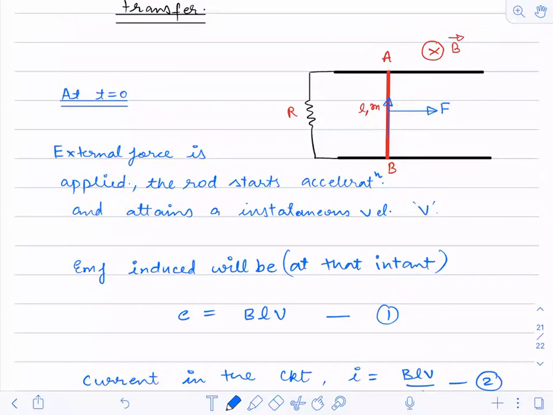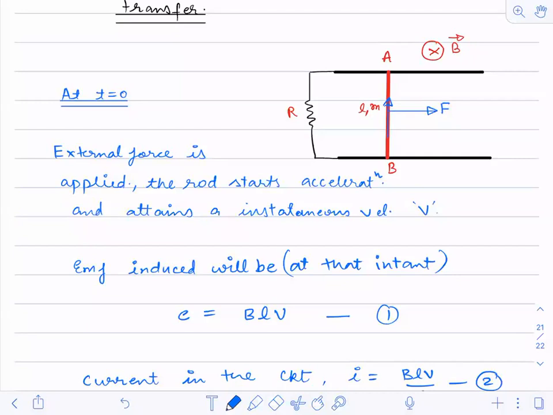Don't do it wrong. Apply right hand palm rule. Current is flowing upward. I'm asking you the direction of magnetic force, not the direction of magnetic field. How can it be anti-clockwise? Use right hand palm rule.